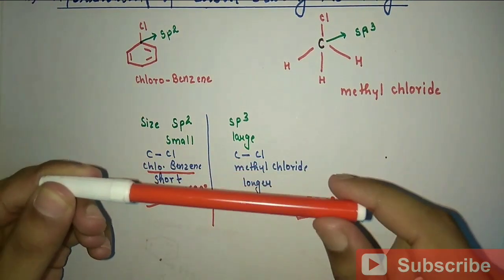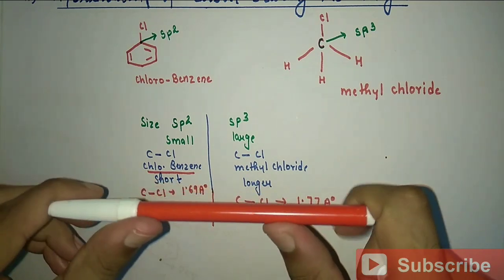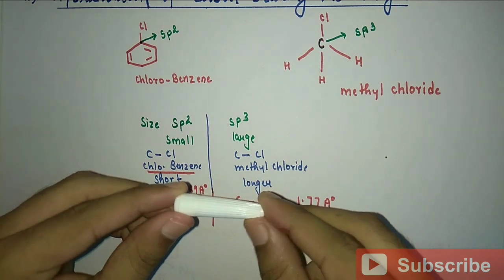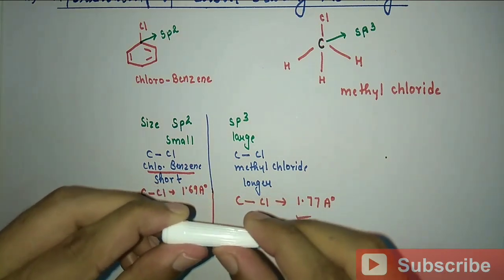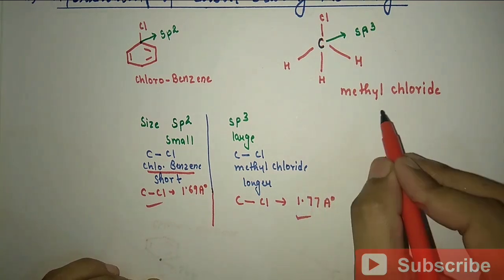Now if the bond length is large, then it is easy to break such a bond, and if the bond length is short, then it will be difficult for us to break such a bond. So the reactivity of aryl halide, that is chlorobenzene in this case, is less than that of methyl chloride.